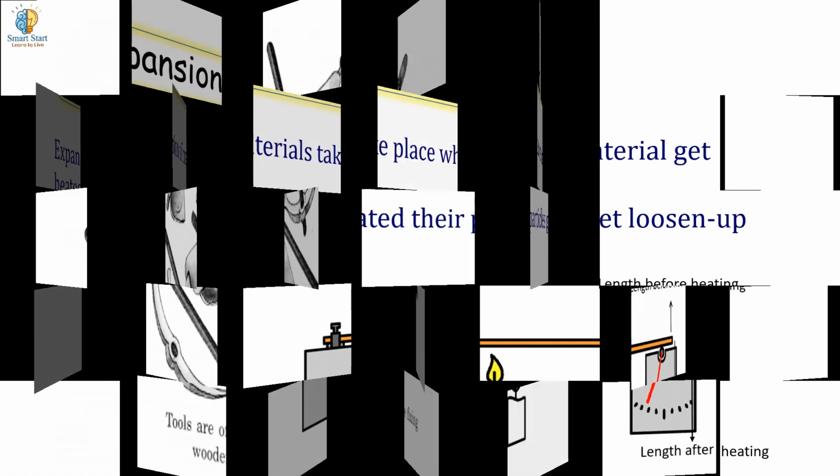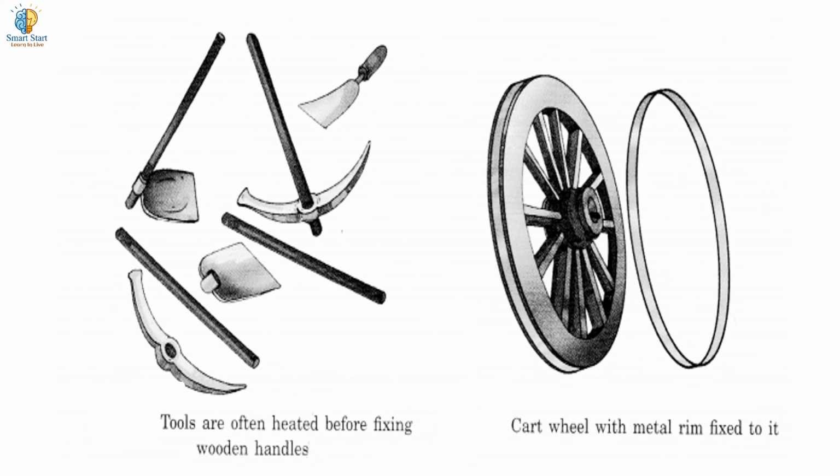The property of metal is used while making agriculture tools. While making such a tool, first heat the metal part, then fix the wooden handle in it. Again, it is used for cart wheel making. In this process, a metal rim is heated and put on the wooden wheel and fixed.